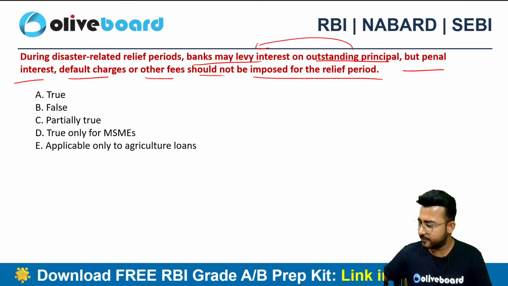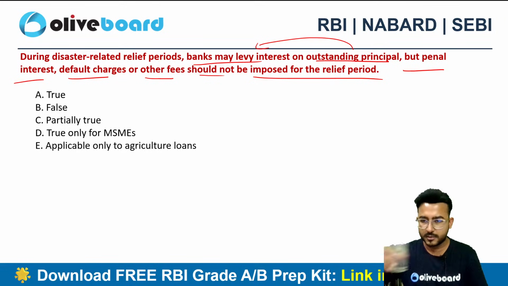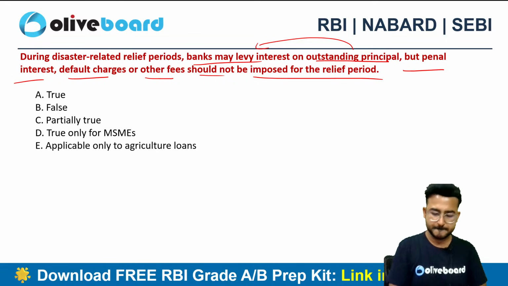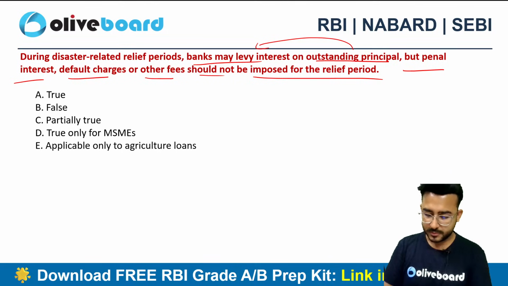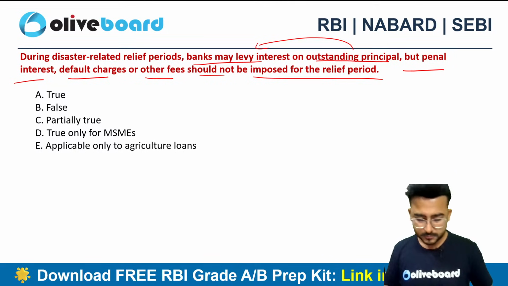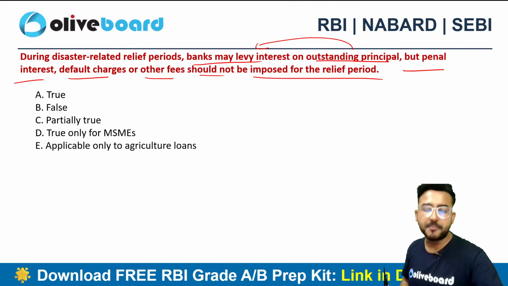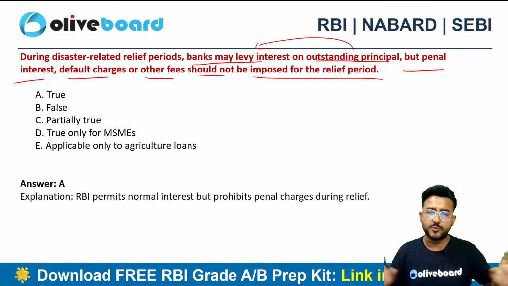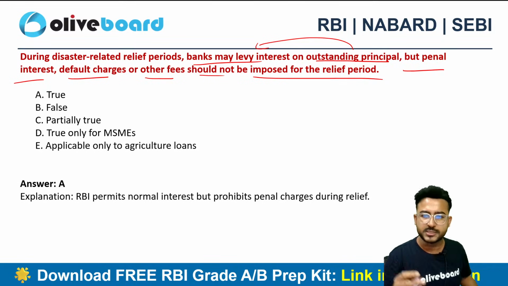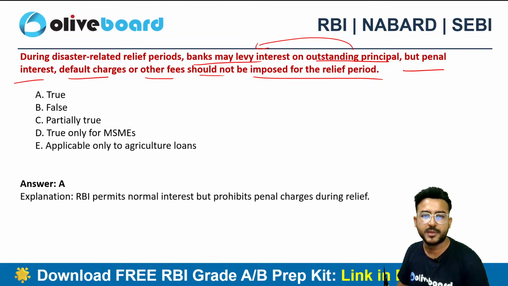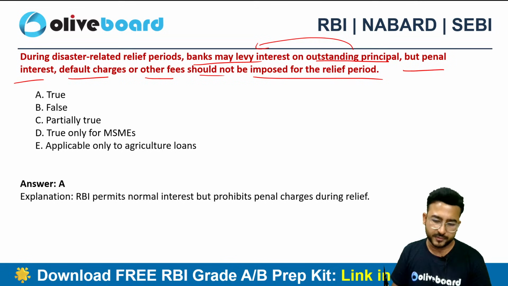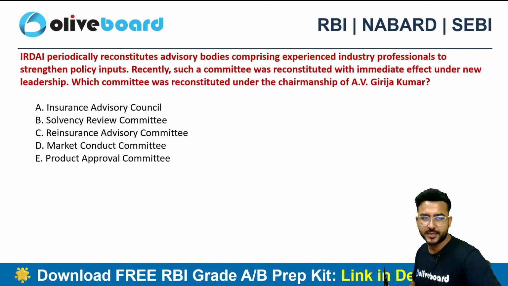So which one is the correct choice here, guys? Yes, this is completely true. Option A. This is a true statement that you have to levy the interest on the outstanding principal, but any kind of penal interest or default charges or any other charges can be waived off in the relief period. So option A here is the correct choice.